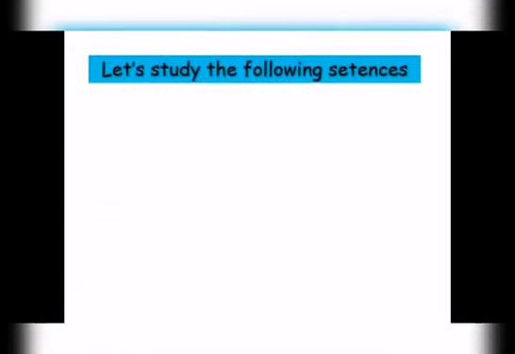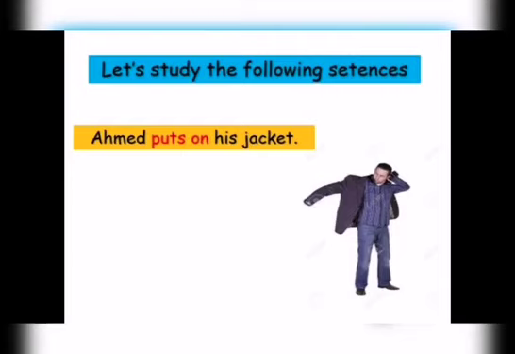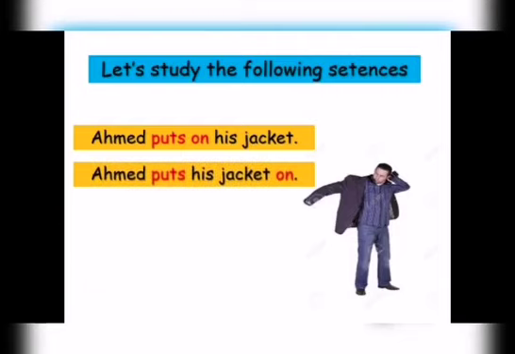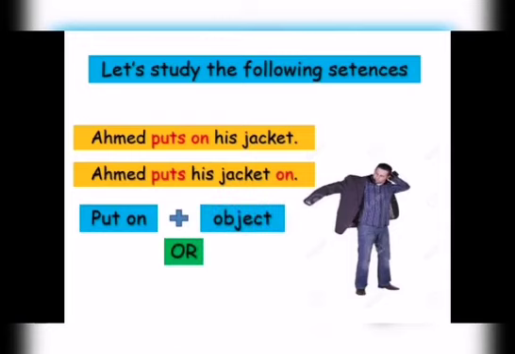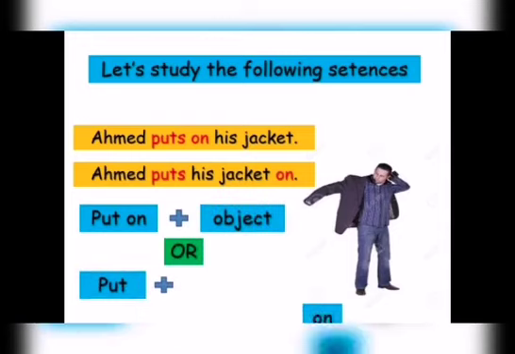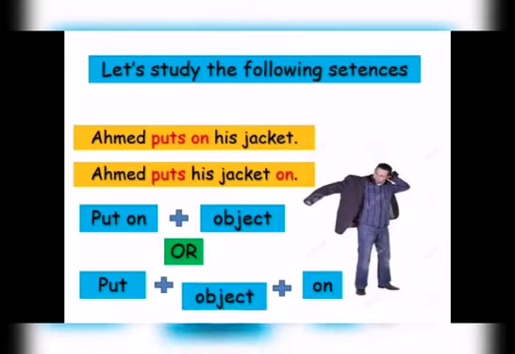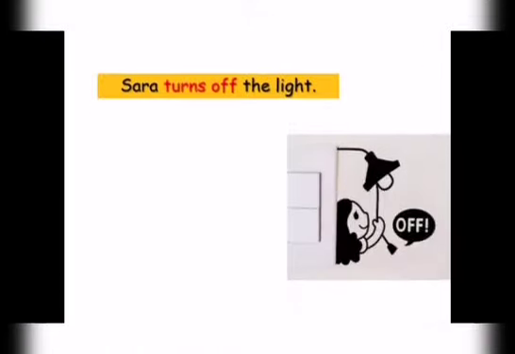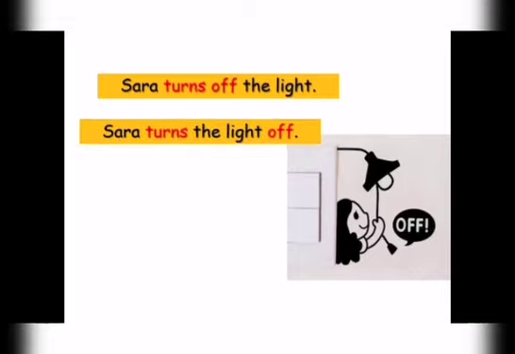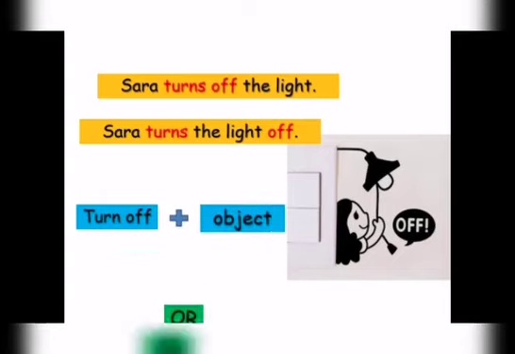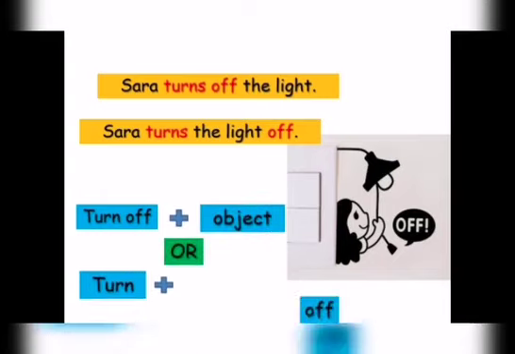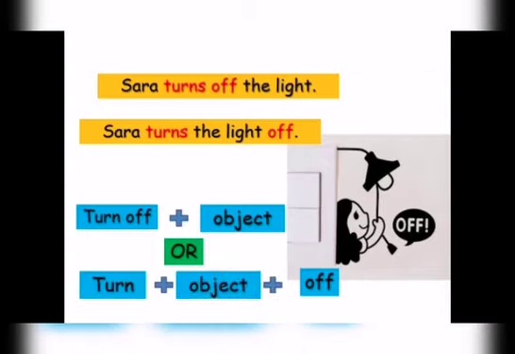Okay? Let's study the following sentences. Ahmed puts on his jacket. Ahmed puts his jacket on. Put on plus object or put plus object plus on. Both of them are correct. Another example would be Sarah turns off the light. Sarah turns the light off. It's the same. Both of them are correct. Turn off plus object or turn plus object plus off. These are called separable phrasal verbs.